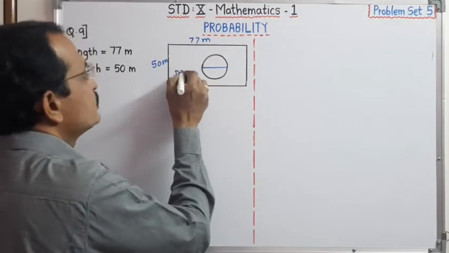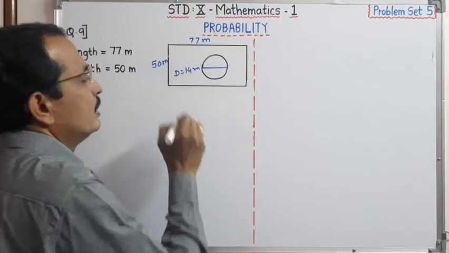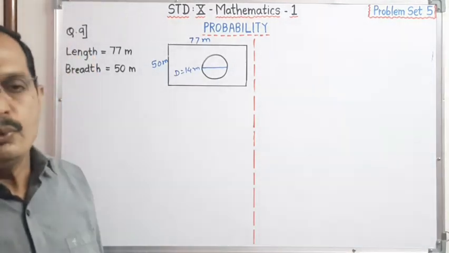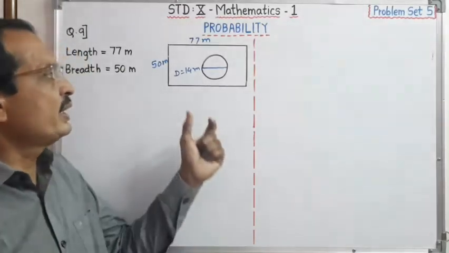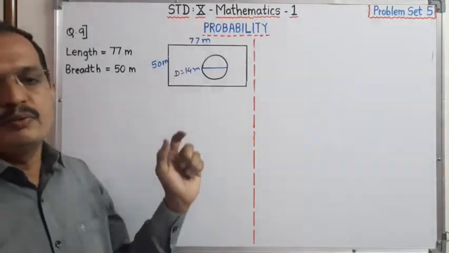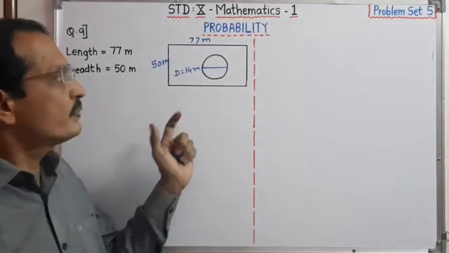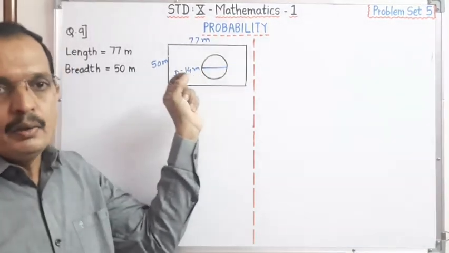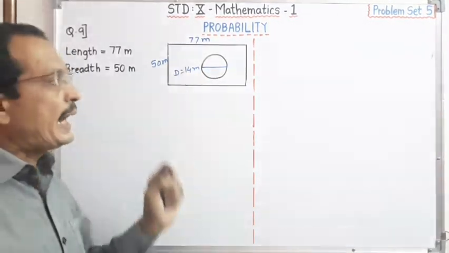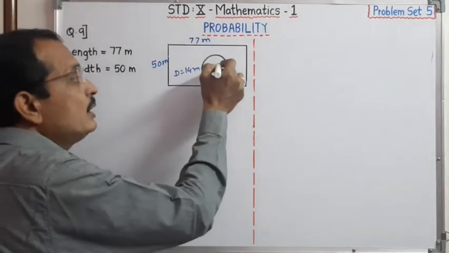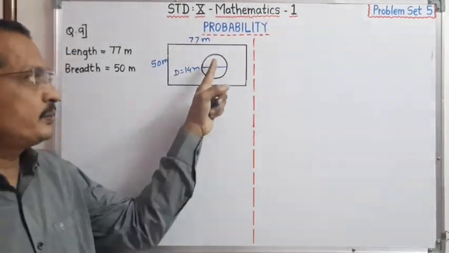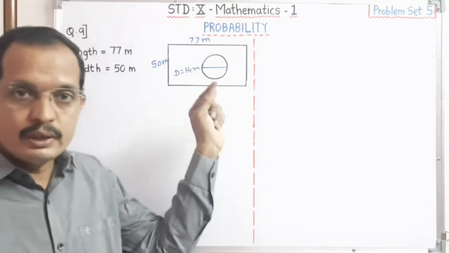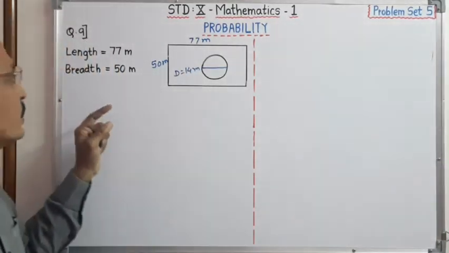Diameter D is equal to 14 meter. Now what we have to find out: due to the wind one towel fell in this area. We have to find out the probability that the towel fell in this lake. Got it? Now it is a different sum, dear student.